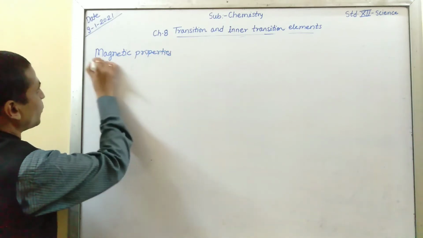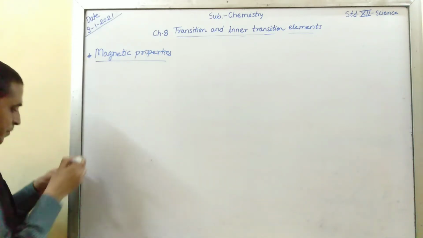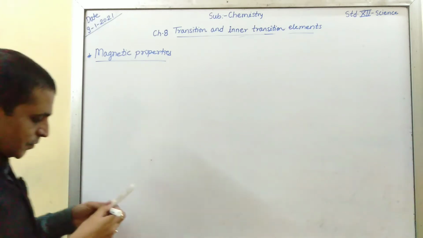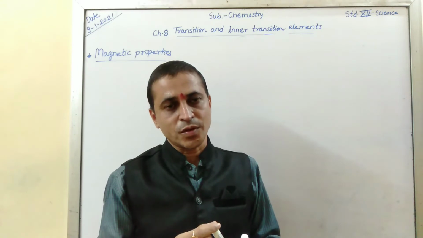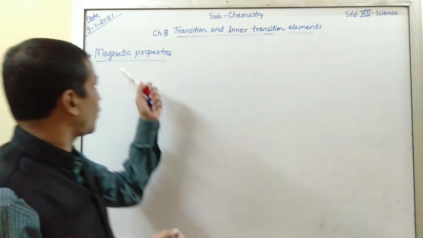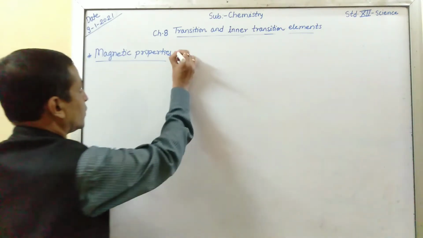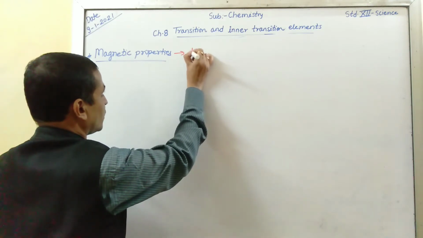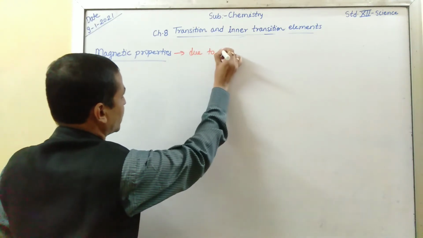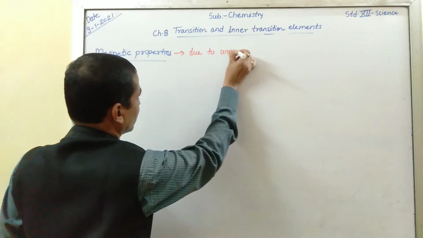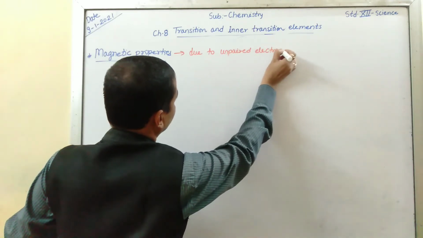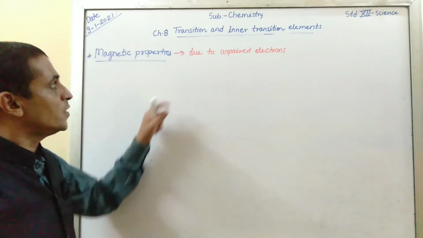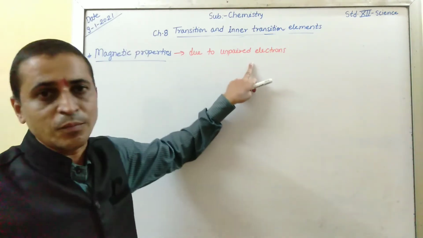This is a very important property. You know that the compounds of transition metals exhibit magnetic properties due to what? Unpaired electrons present in the atom or ion.